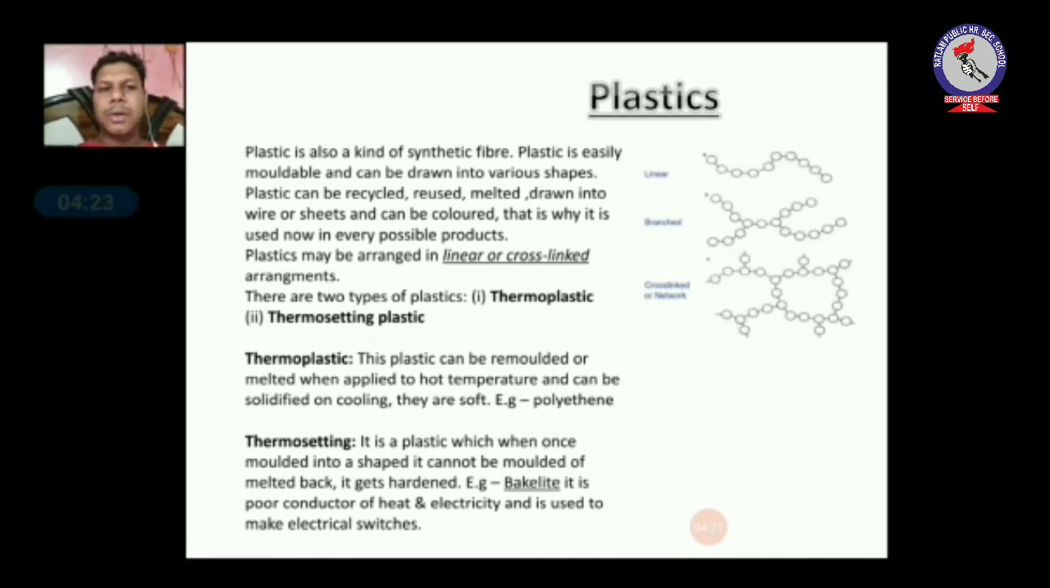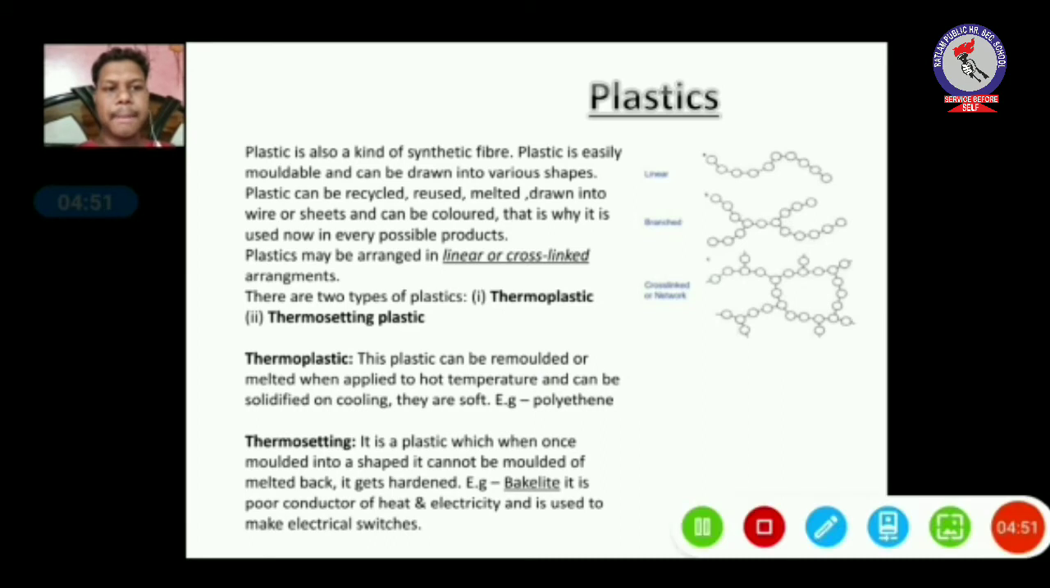The arrangement of plastic can be linear, branched or cross-linked. You can see in the diagram, the first chain is linear chain. Many smaller monomer units join together to form a linear or straight polymer chain. Then in second, it is branch chain. From a single unit of polymer chain, the branches arise, and the third one is cross-linked polymer chain. From the linear chain, the branches arise and it joins another branch of polymer unit.